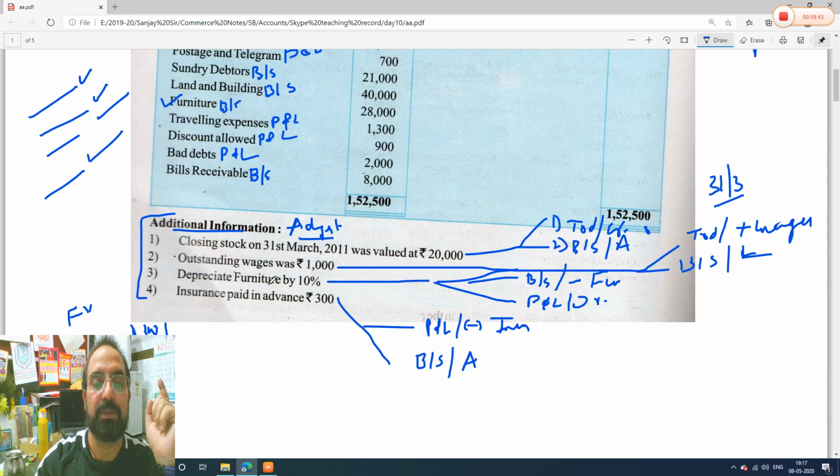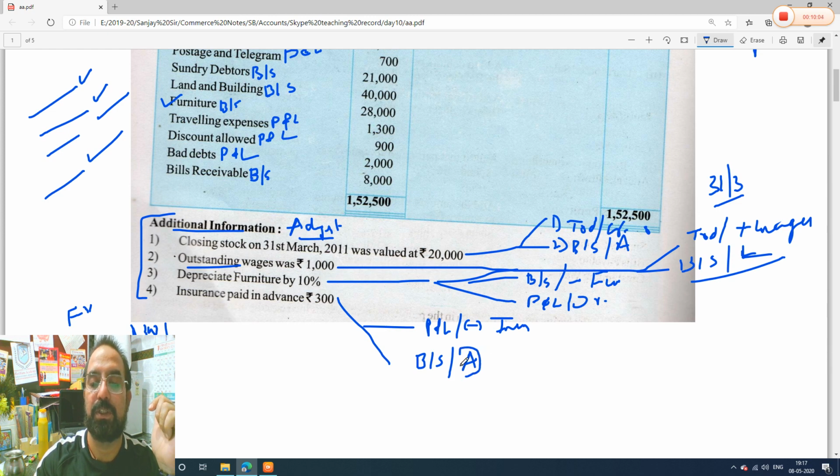See guys, remember this. Outstanding wages: your wages were outstanding, you have not paid, so it is a liability, a balance sheet liability, because an expense you have not paid is your liability. But see here, the opposite: insurance expense was there, but you have paid in advance for next year, so it is your asset.